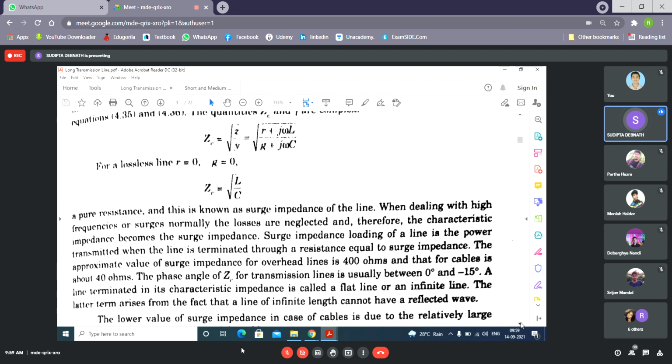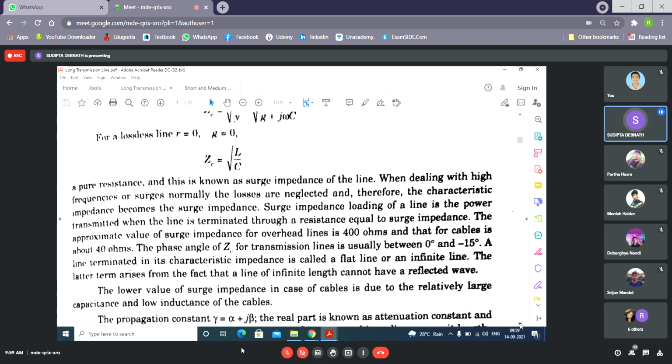For a lossless line, there is only L and C. That surge impedance I will discuss in detail in the next class. Maybe before that discussion, you won't be able to get the full concept of the surge impedance, so wait for the next class. But let's see what is given here.